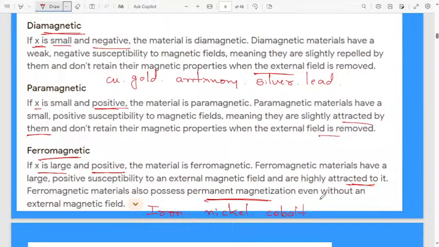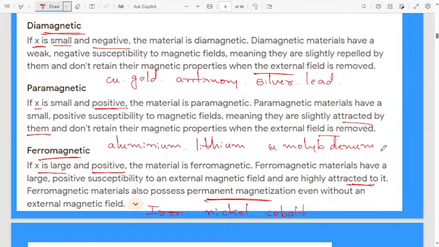Then the examples for paramagnetic materials are aluminum, lithium, and also molybdenum.